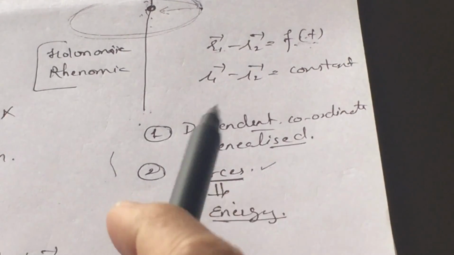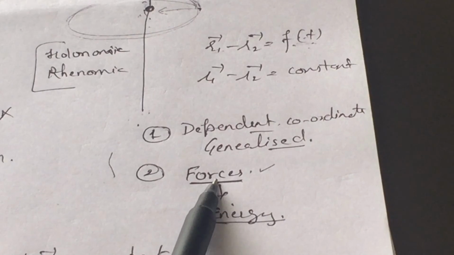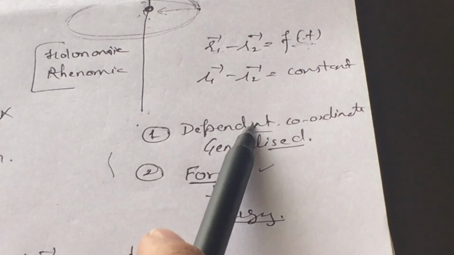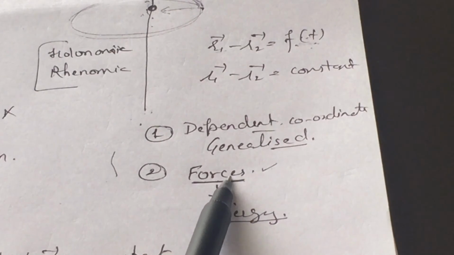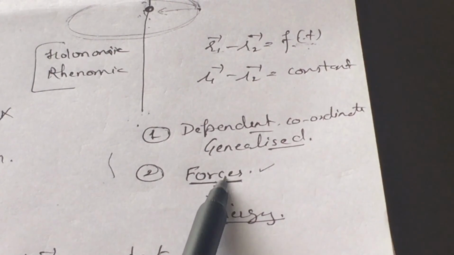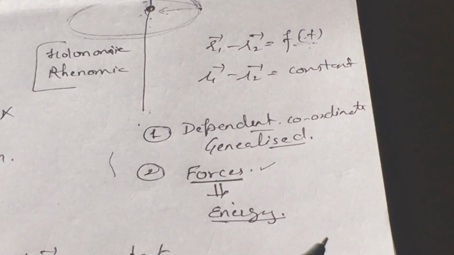Hence, there are two limitations: coordinates are dependent on each other, and forces are not known initially. The first difficulty is removed by using generalized coordinates, and the second difficulty is removed by using energy instead of forces. And this is all about constraints.